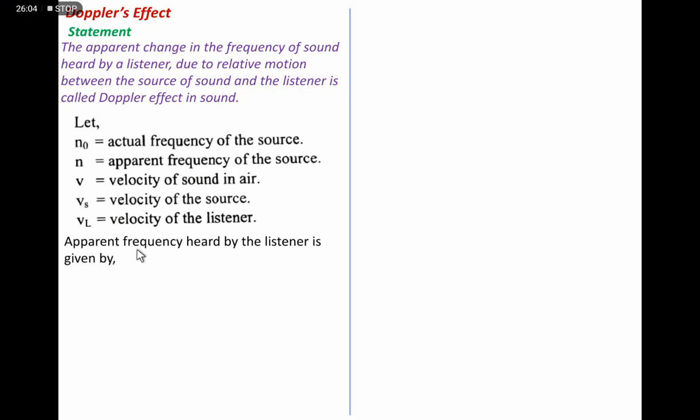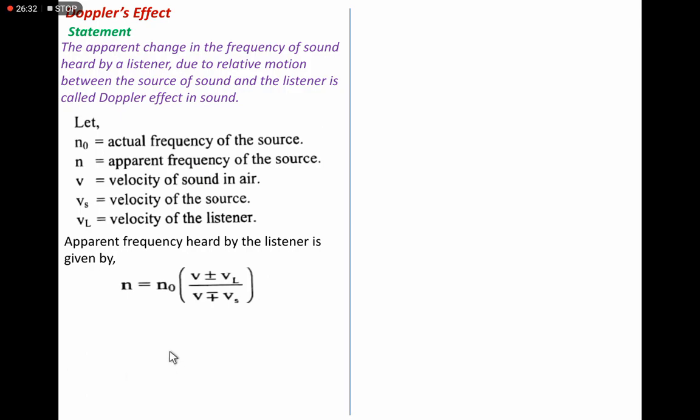Then the general equation for the apparent change in frequency is n equal to n naught into (v plus or minus vl) divided by (v minus or plus vs). Here n is the apparent frequency, n naught is the natural frequency of the source, v is the velocity of sound in air, vl is the velocity of the listener, and vs is the velocity of the source.